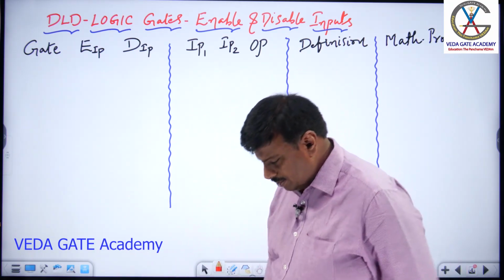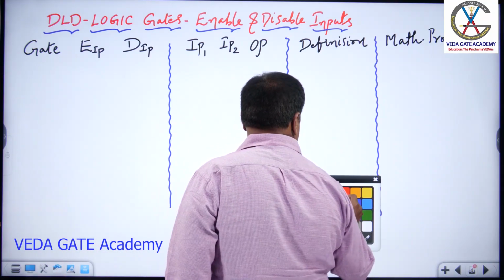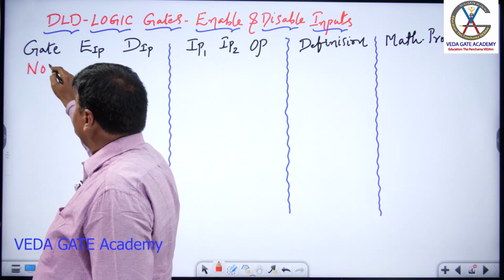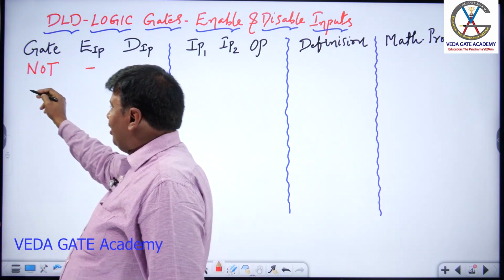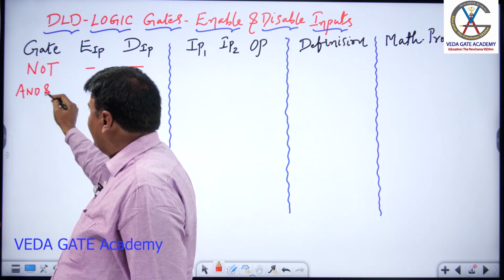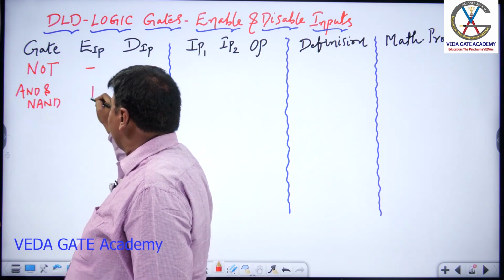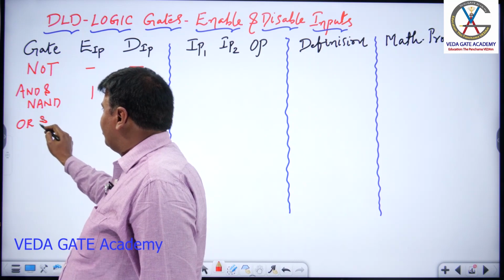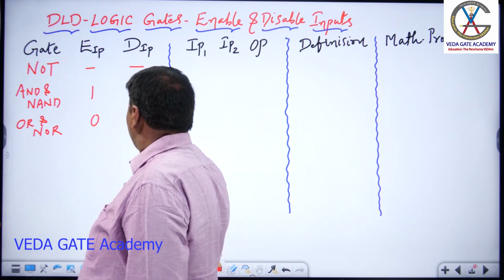Now here I am taking the gate NOT, inverter, neither enable nor disable, and I am going with AND and NAND, both together. 1 is enable, 0 disable. OR and NOR, 0 enable, 1 disable.